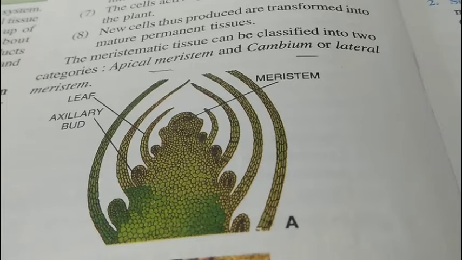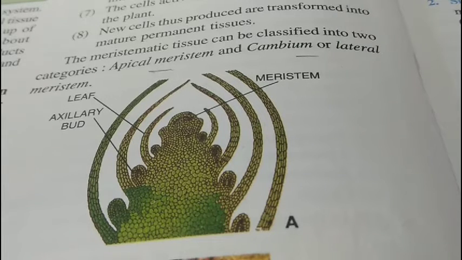Permanent tissues. Permanent tissues are made up of cells which have lost their ability to divide. They take a permanent shape to perform some permanent functions. They may be living or they may be dead according to the nucleus present or absent in them. If the nucleus is present, they are living, and if the nucleus is not present, then they are dead.